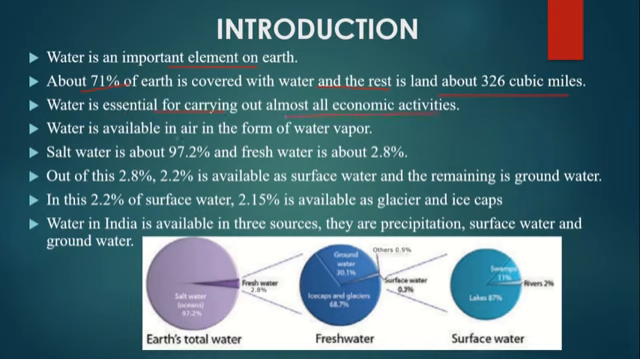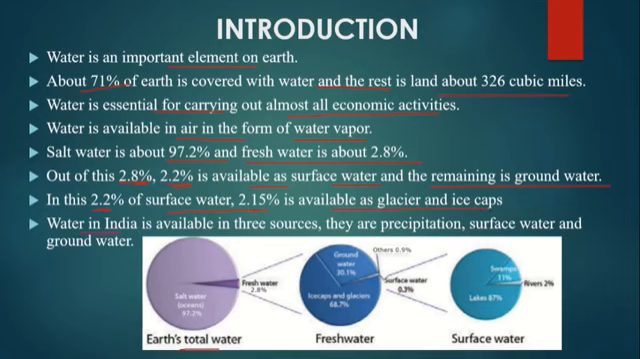Water is available in air in the form of water vapors. Most of the water on the earth is saline and is found in the sea and ocean. Salt water is about 97.2% and the fresh water is about 2.8%. Out of this 2.8%, 2.2% is available as surface water and the remaining is groundwater. In this 2.2% of surface water, 2.15% is available as glaciers and ice caps.